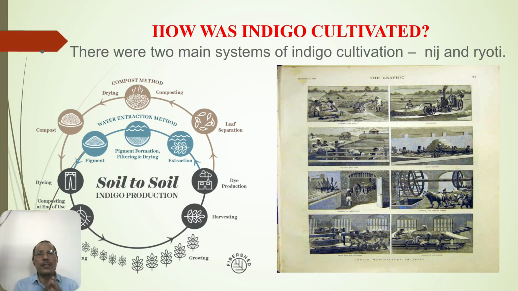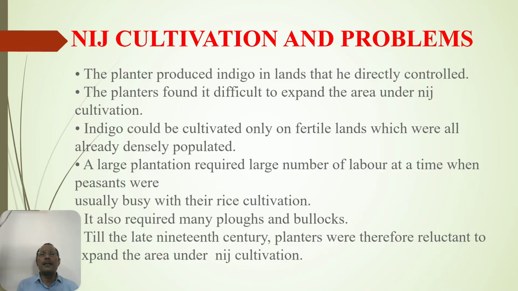Now you can see how indigo was cultivated. There are two systems of indigo cultivation, Nij and Ryoti. Ryoti, you already know the RYOTWARI system through which the cultivation can be done. Another one is Nij. That means I own the land also, I am the planter also, I own the land and I am producing the commodity. There are two pictures given there. You can compare, one is a chart, another one is pictures. By the process, you can understand how the total indigo cultivation is completed.